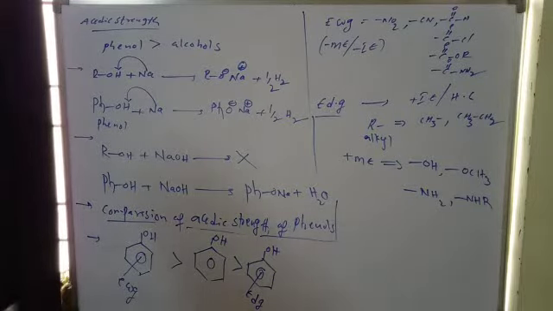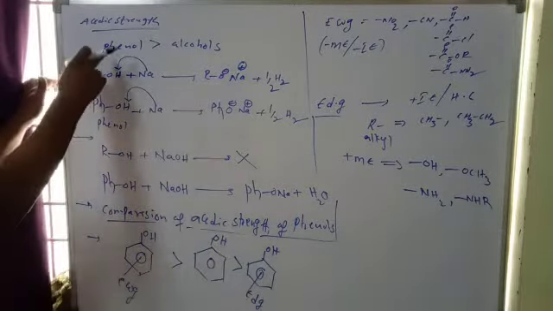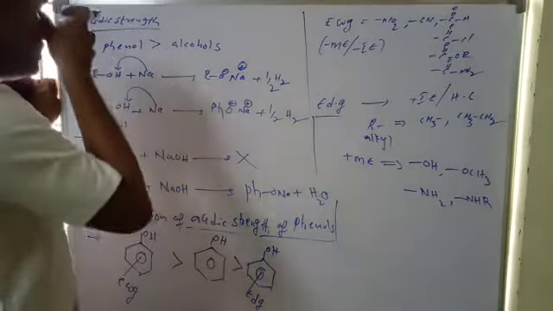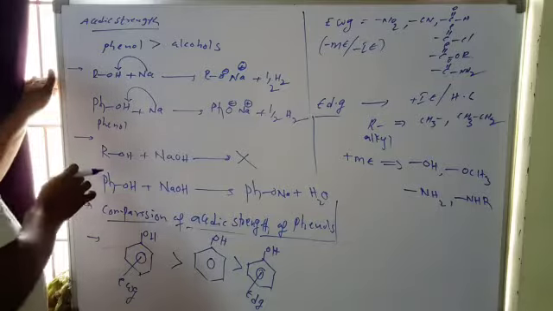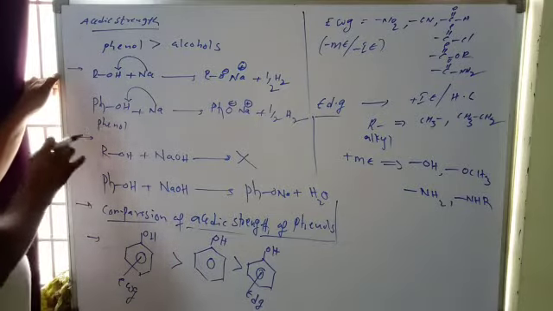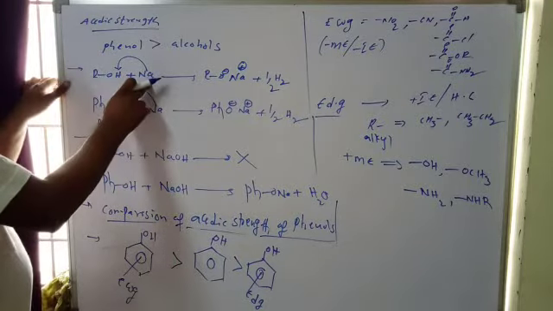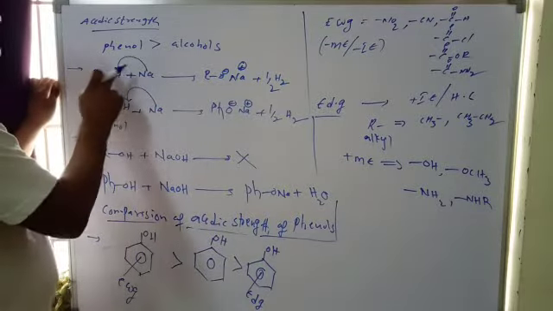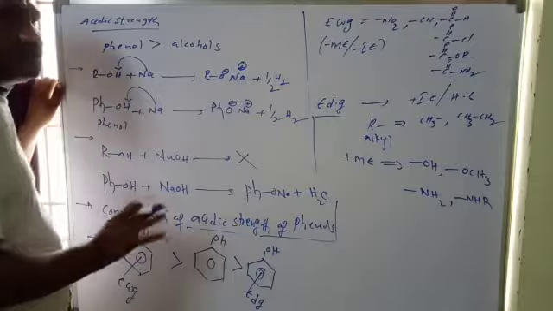So next, the acidic strength of phenols. Phenols are more acidic than alcohols, as already discussed in the previous video. Now, when alcohols react with metals, they liberate hydrogen gas. The metal displaces the hydrogen and hydrogen gas is liberated.